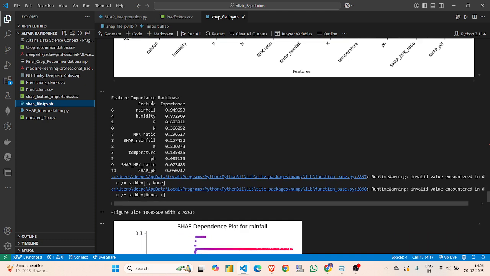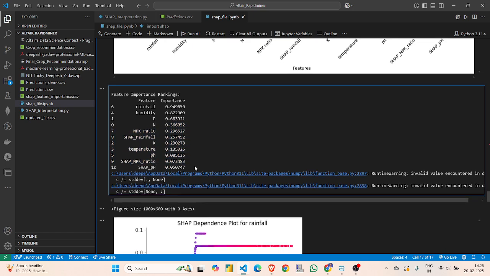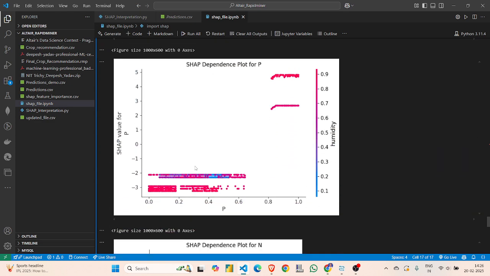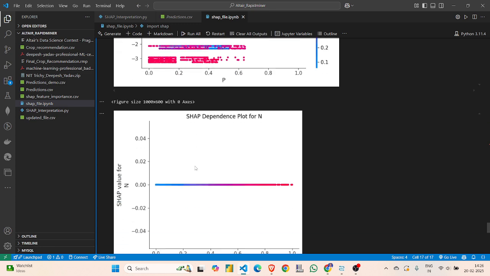The importance values are 0.9 for rainfall, 0.87 for humidity, and 0.68 for phosphorus. Although they are low, they have a significant impact on the prediction. These are some dependence plots for the SHAP values of different features.